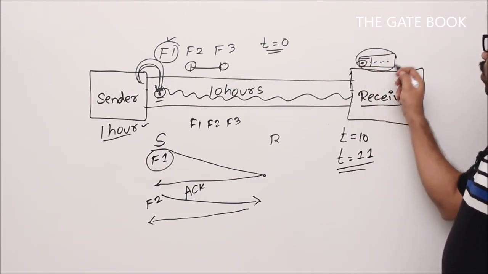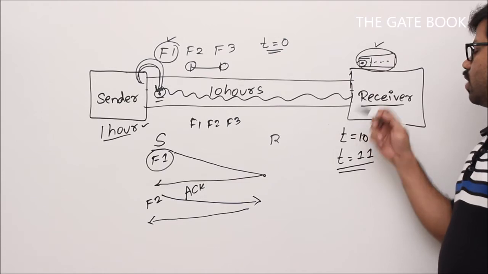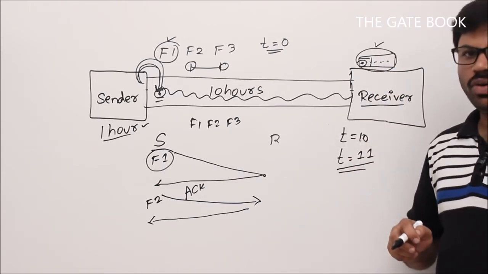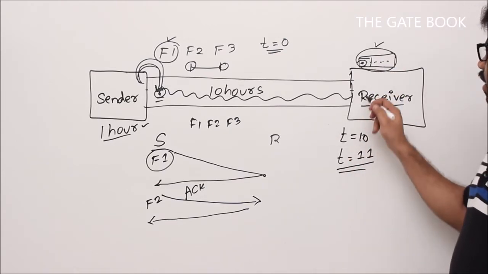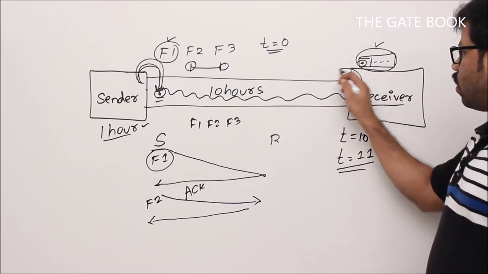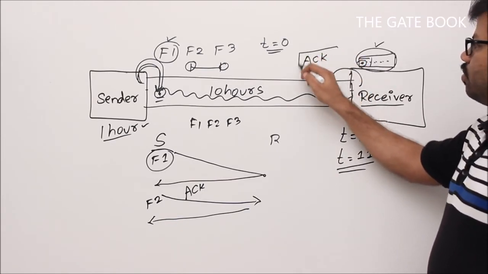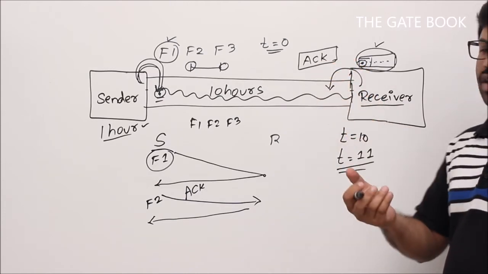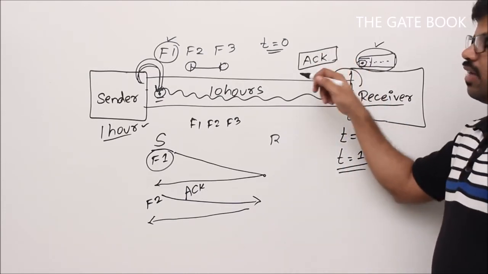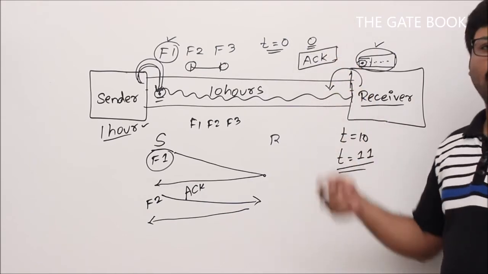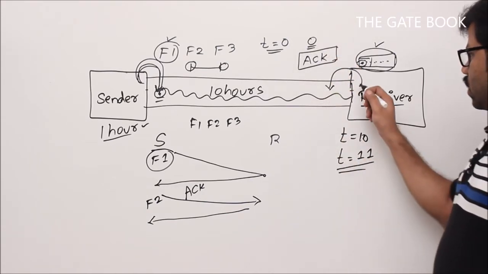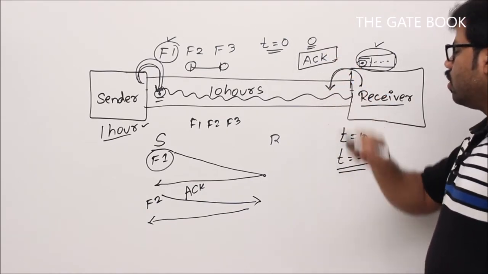Then the receiver is going to process that frame. Assume that processing time is negligible, 0. And immediately, let's say the receiver transmits the acknowledgement onto the line. Usually ACK frames have very small size, so the transmission time of ACK will be negligible. That means it might take almost 0 time. That's why we don't worry about it, right?